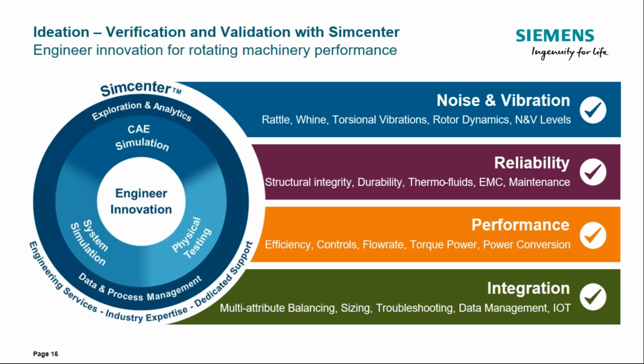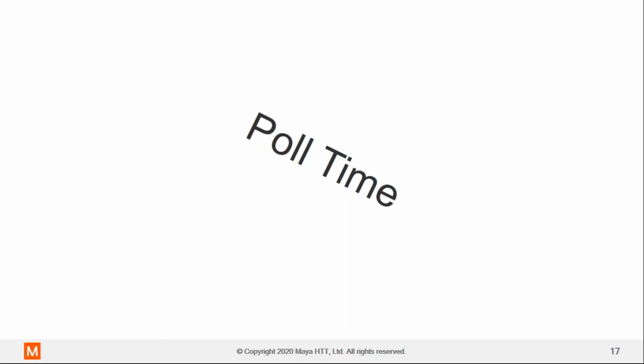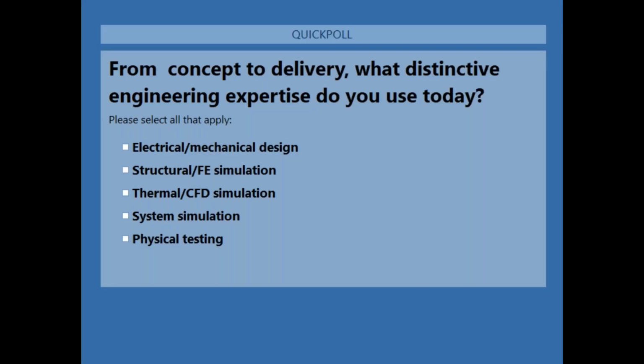And now that your product meets specification, how confident are you if you were to integrate your design in a system, right? So for which multi-attribute system level integration will your design be valid? Or can you size or adapt your product accordingly? So these are all challenges that we are seeing across our customers, challenges that they could address using the SimCenter NX solution. Again, would be curious to see what you guys are seeing on your end. So from concept to delivery, what distinctive engineering expertise are you using today or see a potential use for?